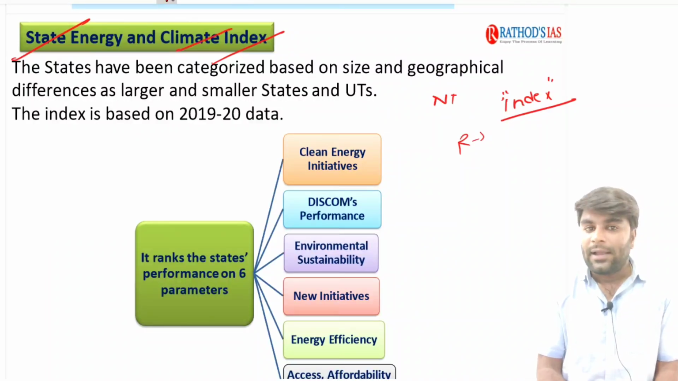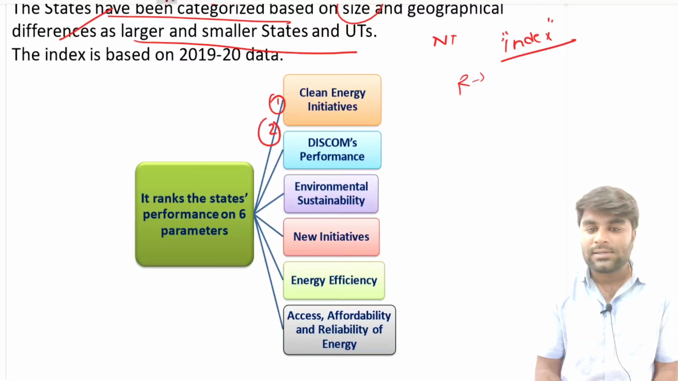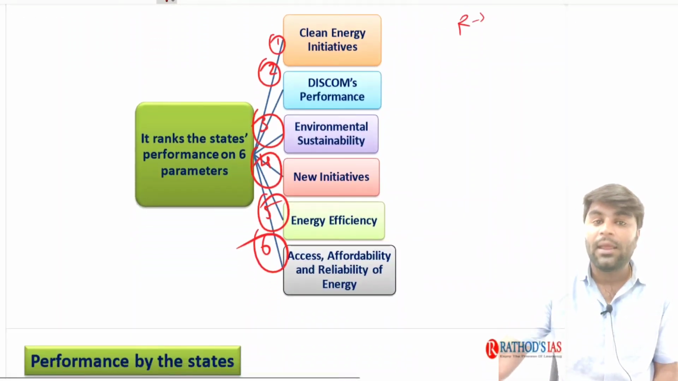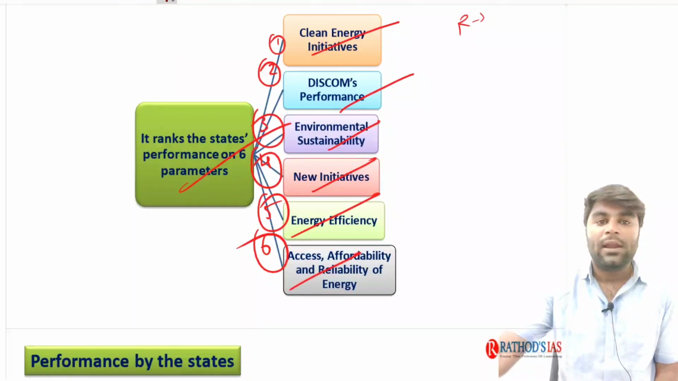Under this index, the states have been categorized based on size and geographical differences as larger and smaller states and UTs. So this is the first categorization. Now from the UPSC perspective, you need to remember all these six important parameters. The UPSC is going to ask you which of the following is not a parameter taken by the Nithyayog to prepare the index. So: clean energy initiatives, you need to remember, you don't have an option. Discom performances, the distribution company performances in the states. Environmental sustainability, new initiatives, energy sufficiency, and access, affordability, and reliability of energy.